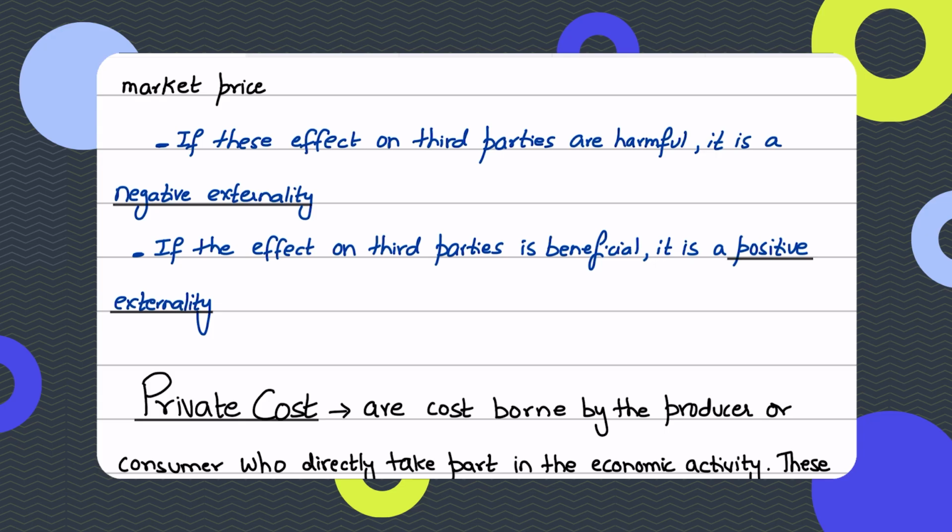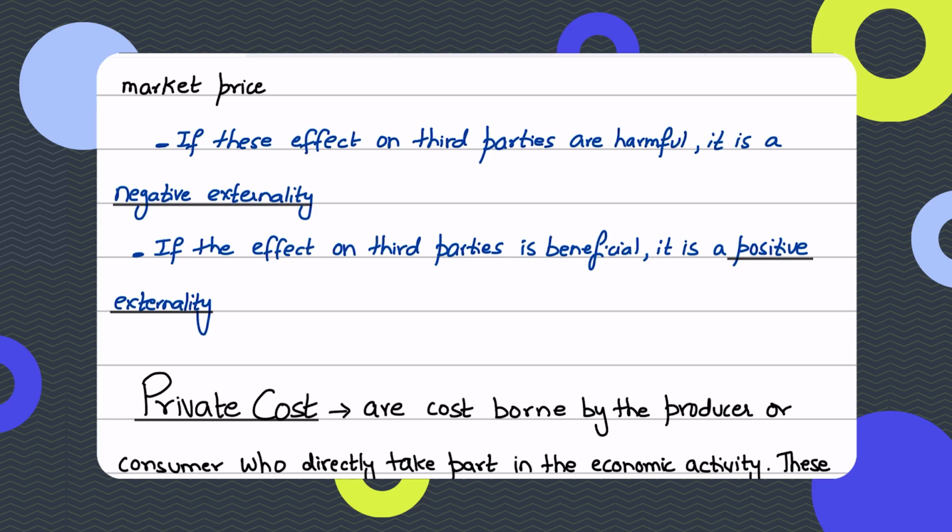So externalities would arise when markets only consider the costs and benefits of buyers and sellers. That is, they only consider the private costs and the private benefits of the buyers and sellers. They don't factor in these externalities, and because they don't, the quantities at which the goods and services are bought and sold don't really factor in these external costs and benefits. Neither do the market prices factor in these external costs and benefits, and that results in an under or over allocation of resources, and either too much is produced and consumed or too little is produced and consumed.